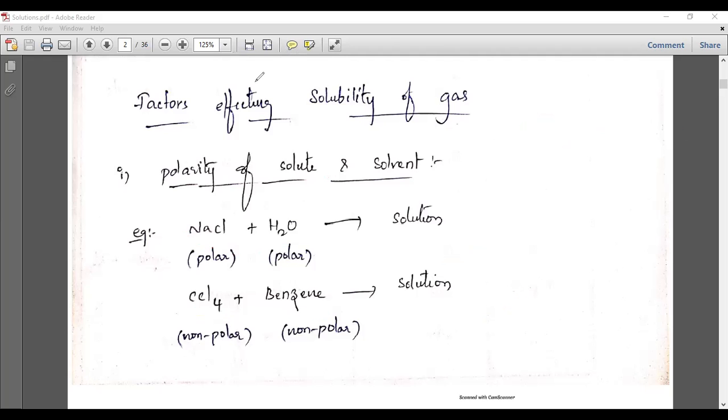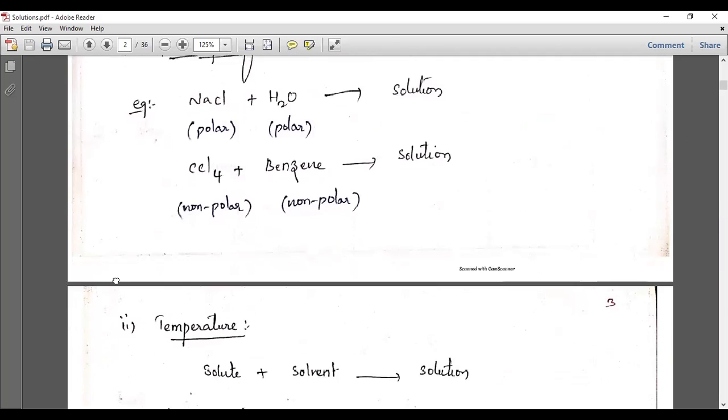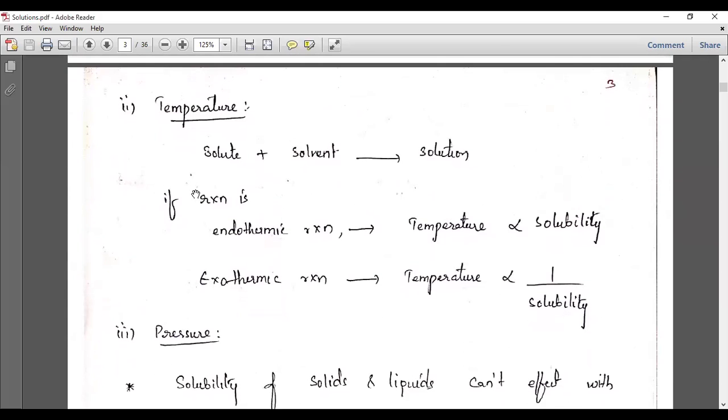So let us understand the first one, polarity. And the next, the temperature. The temperature is a very important thing here. Whenever you are adding a solute to the solvent, what happens generally? When a solute dissolves in a solvent, it makes a solution. So if the reaction is exothermic or endothermic, what happens? What is the effect of temperature on the solubility of a gas? I will tell you exactly here.